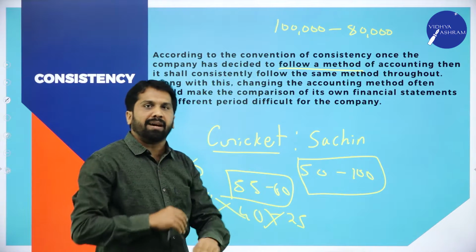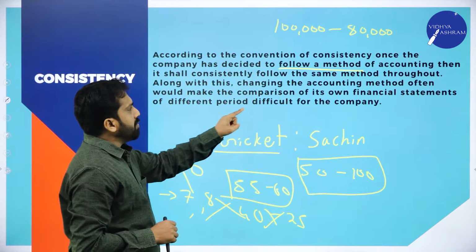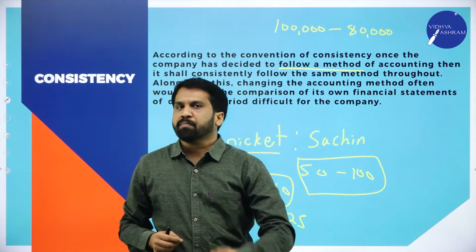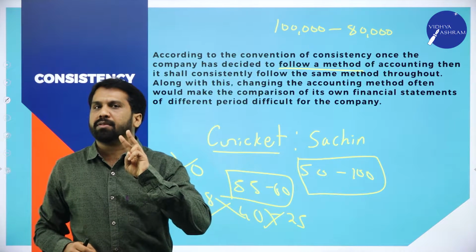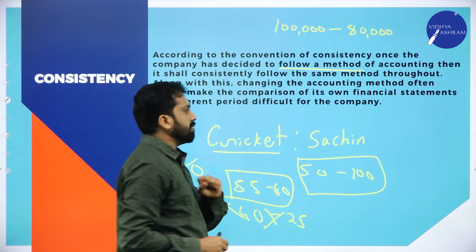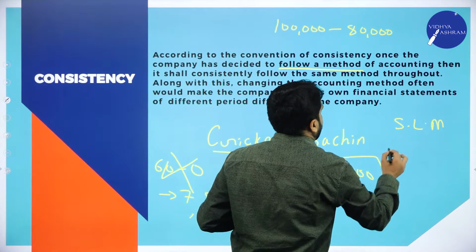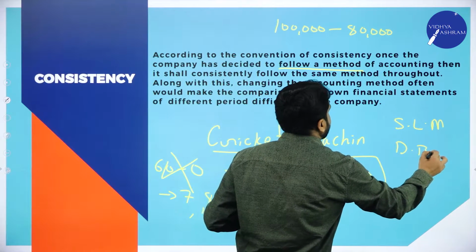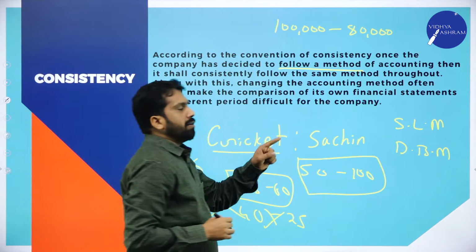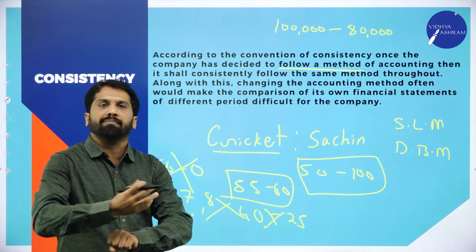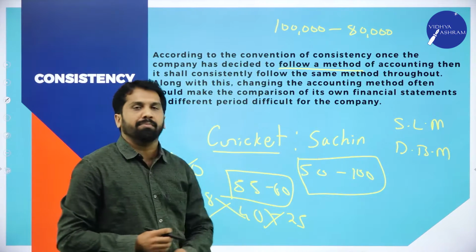Now again we'll come back to this. Now we'll go with the example of depreciation. In depreciation we have two methods. First one, straight line method and diminishing balance method. Which are the methods? Straight line method and diminishing balance method.